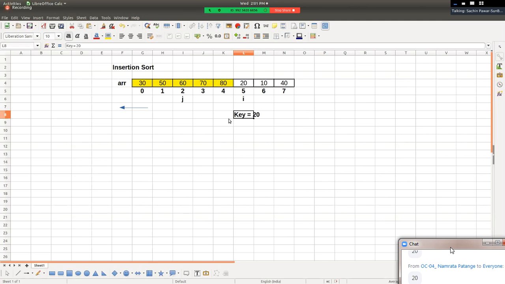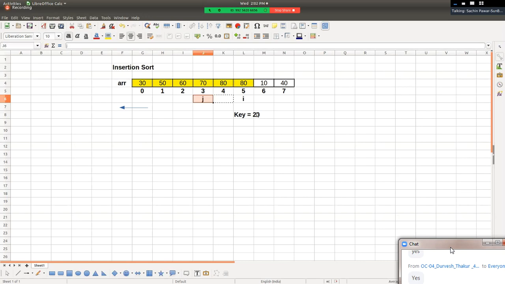And these elements are there in our left hand. So we need to find its appropriate position, and wherever we find its appropriate position, we're going to insert it. तो ये position find करने के लिए we start comparing elements which are in our left hand from right to left. इस direction में comparing start करेंगे. So we'll start comparing. 20 gets compared with 80. Is 20 less than 80? Yes, and hence we need to shift 80 towards right hand side because 20 80 के पहले होगा, right?